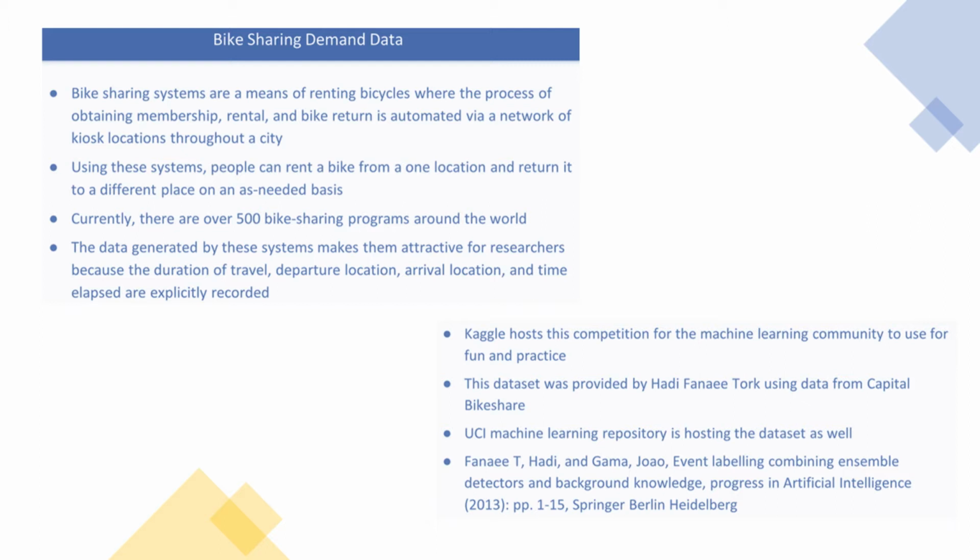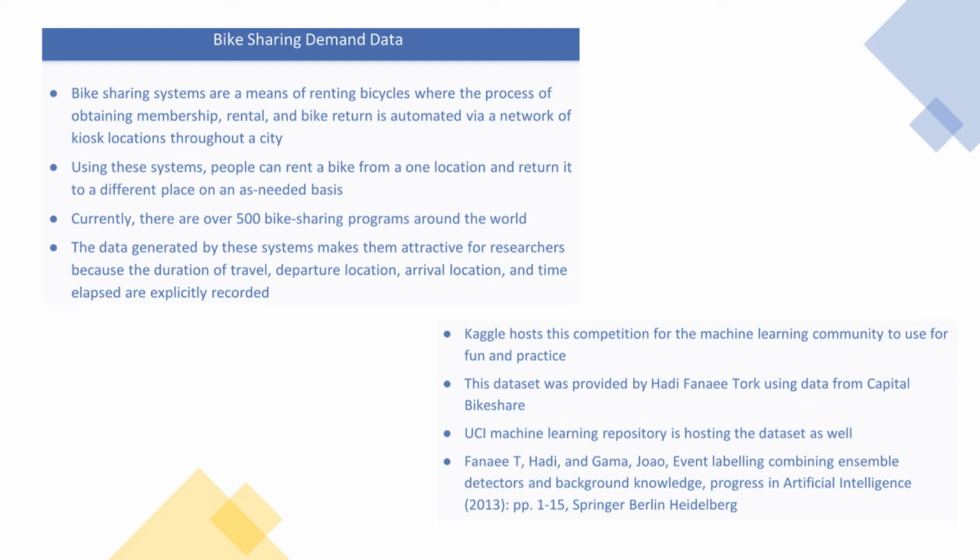Bike sharing systems are means of renting bikes where the process of obtaining membership, that is rental and bike return, is automated via a network of kiosks throughout the city. Using these systems, people are able to rent a bike at one location and return it to a different one. Currently, there are over 500 bike sharing programs around the world. It is interesting, the data generated from these systems are very attractive for researchers because everything is recorded. Things like the duration of travel, departure location, arrival location, and the time elapsed are all recorded.